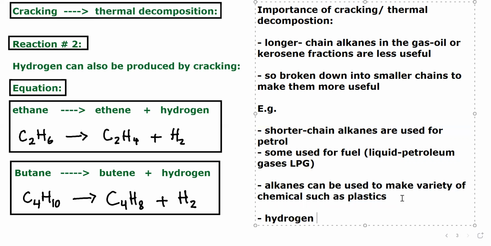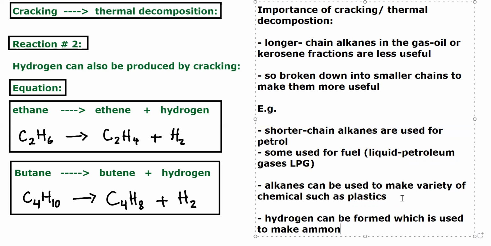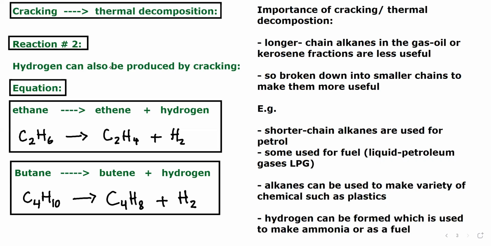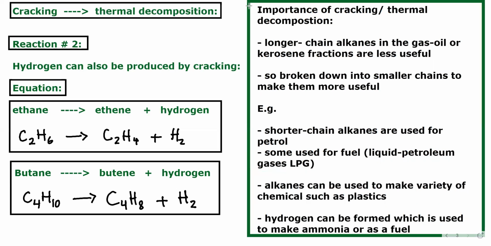Hydrogen can even be used as a fuel. So you see, there are many uses which can be attained from these longer chain alkanes turned into shorter ones. Let me put them here, and these are the uses.